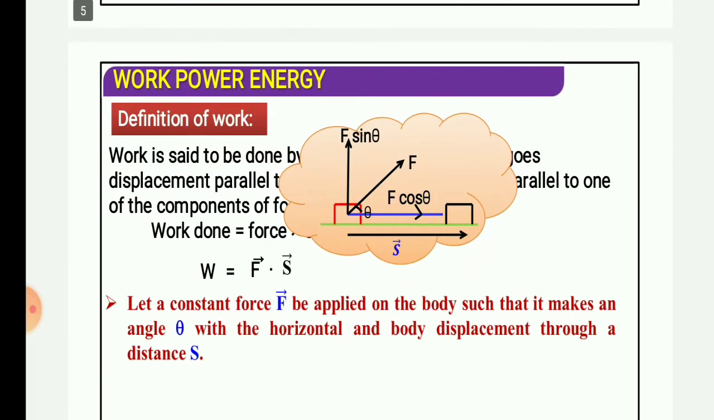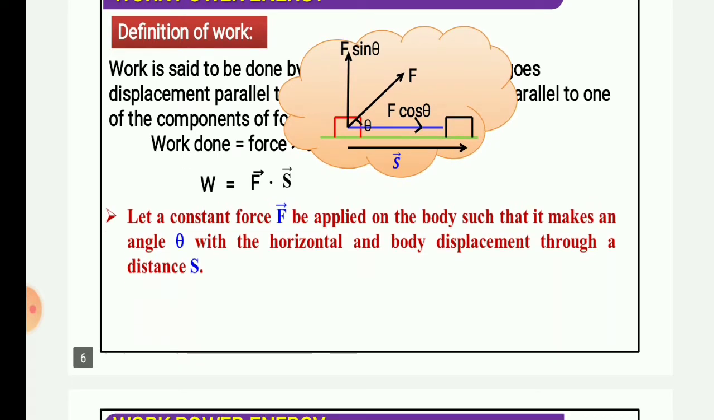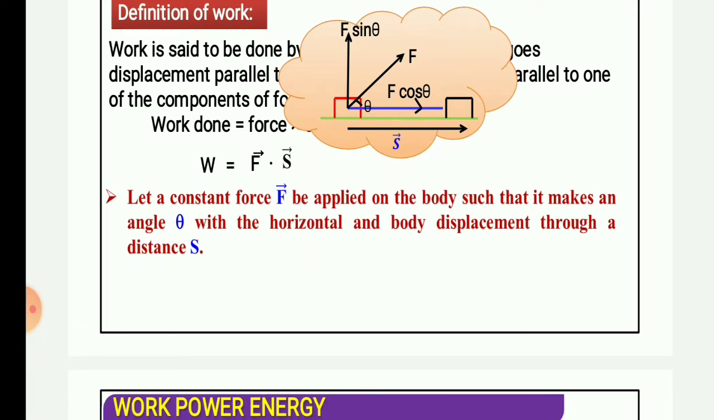Definition of work: work is said to be done when there is displacement parallel to the component of force. As I told you, some things are hidden here. Work is said to be done when force is applied on a body and the body is displaced. The force is responsible for producing the displacement, so the displacement will be parallel to the applied force, and that condition is responsible for work done. Work done is equal to force into displacement.